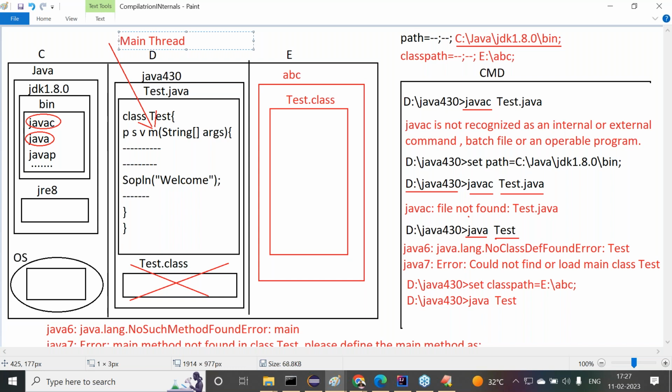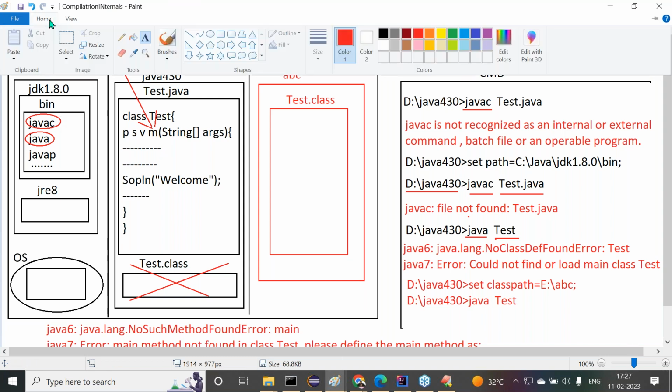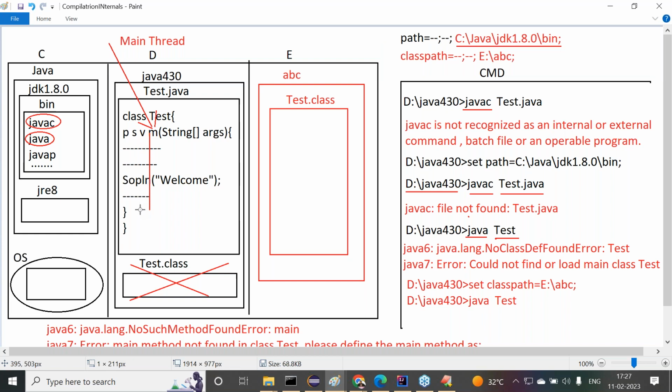Whenever the main thread is created, it executes the total main method. Even if 1000 statements are available inside the main method, all of them are executed by that main thread. Whatever instructions we have provided inside the main method, every instruction will be executed by that thread.